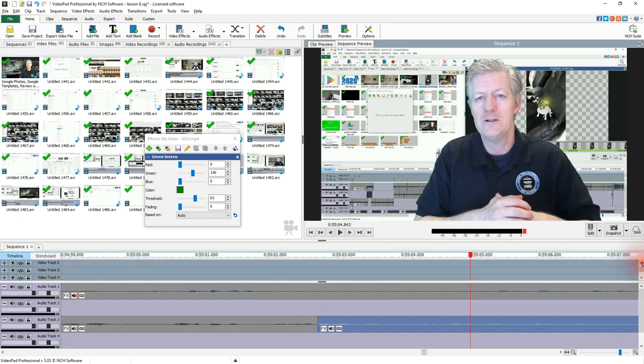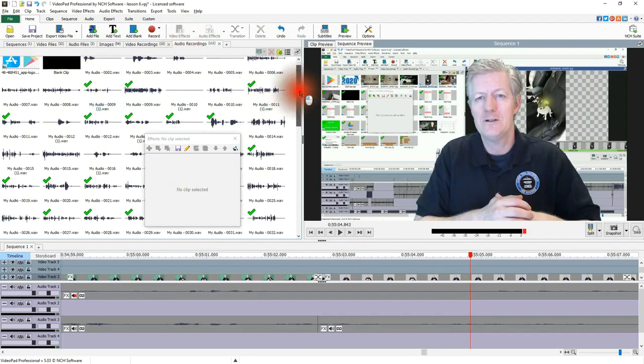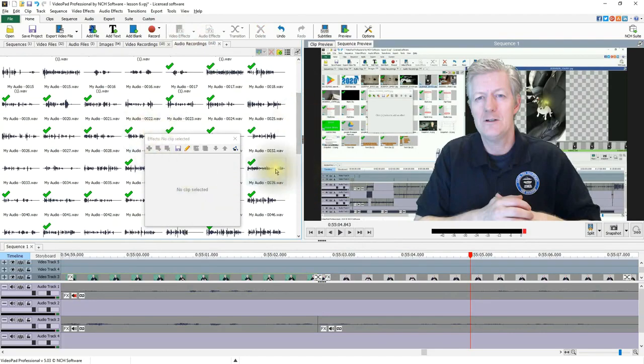And if I wanted to add other videos or other, let's see, images or other things, then I would simply drag and then drop them up in here into one of these video tracks above me. If I had a different audio recording, I have many of them, for example, and I wanted one of those to be playing, maybe I messed up on one of my words, then what I'll do is I'll drag that down and place it down here into one of my audio tracks.